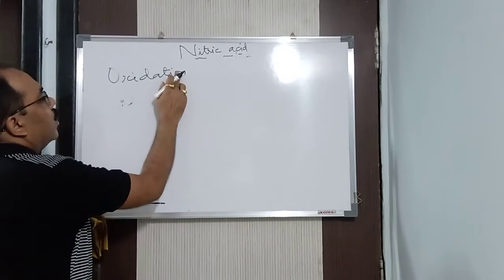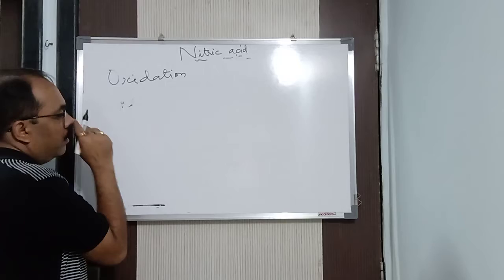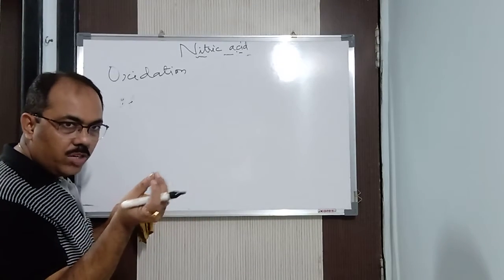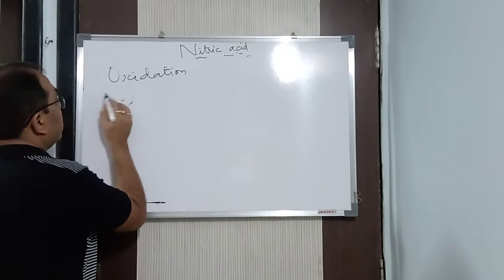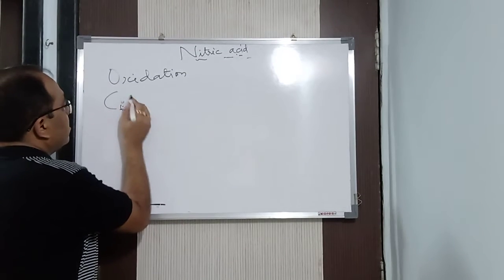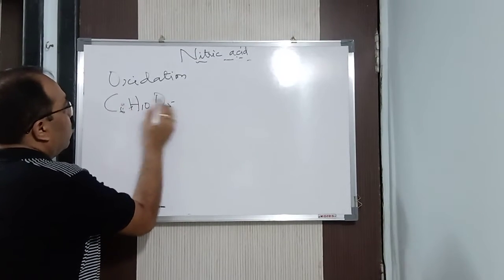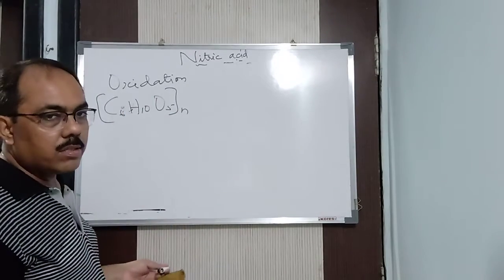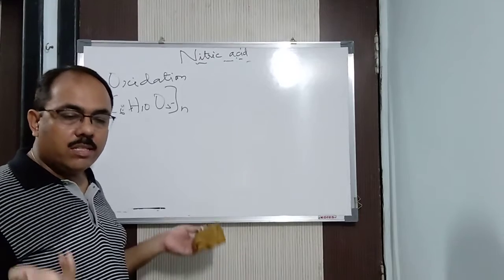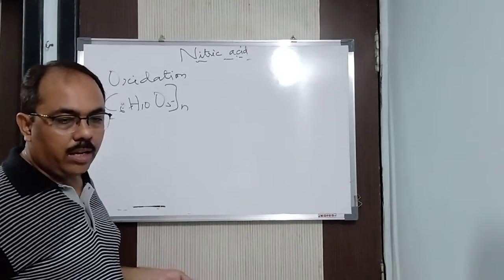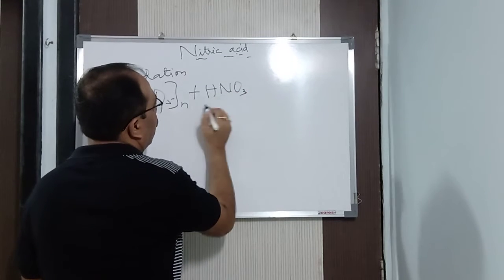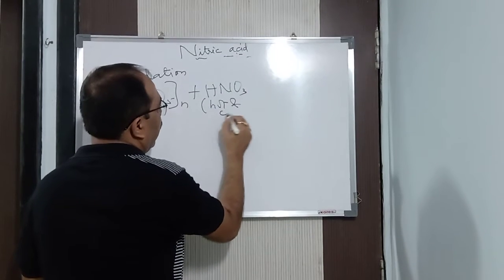So, in the oxidation reaction, I am taking sawdust here. You know what sawdust is? The powder that comes out when wood is cut is called sawdust. The general formula of sawdust is (C6H10O5)n, which is the formula of cellulose, because wood is made of cellulose. It is nothing but (C6H10O5)n. Now when it reacts with HNO3, hot and concentrated nitric acid.